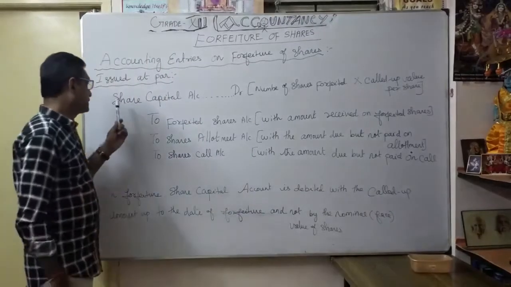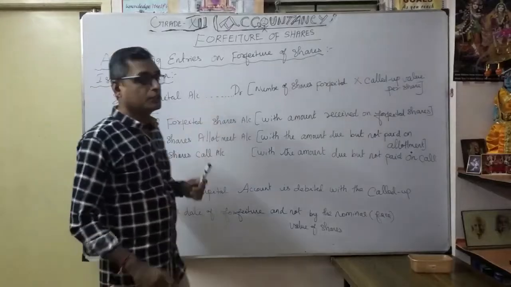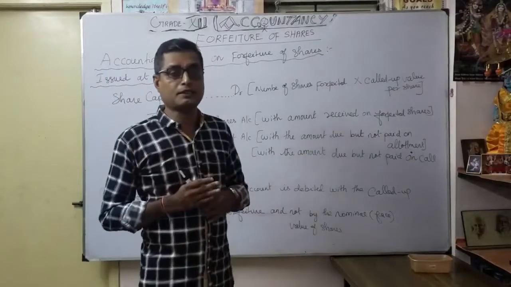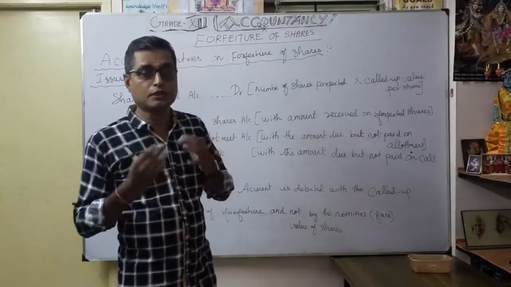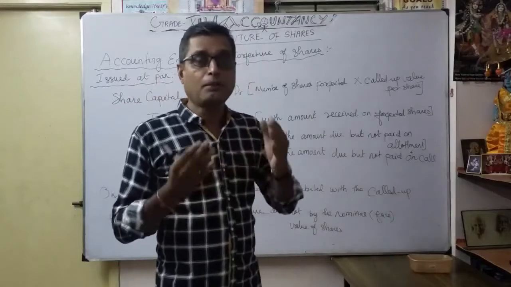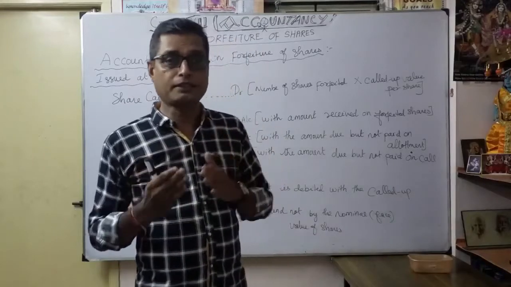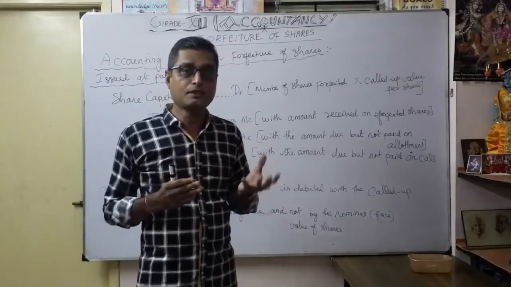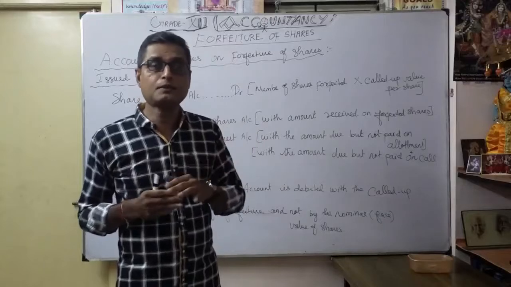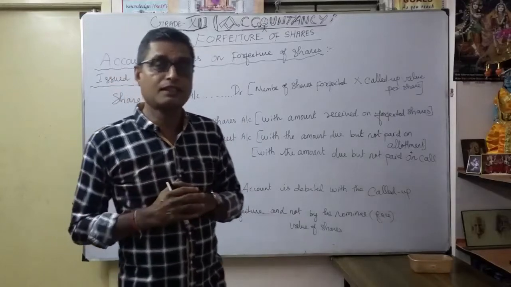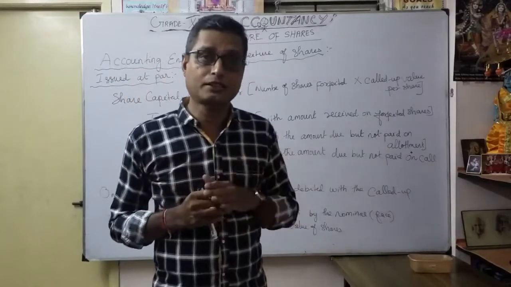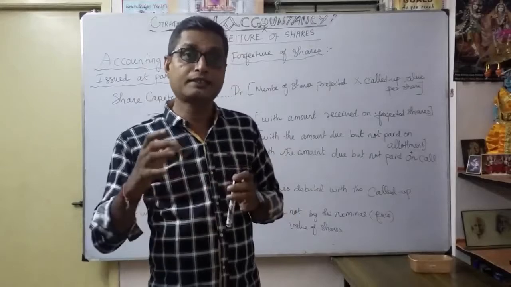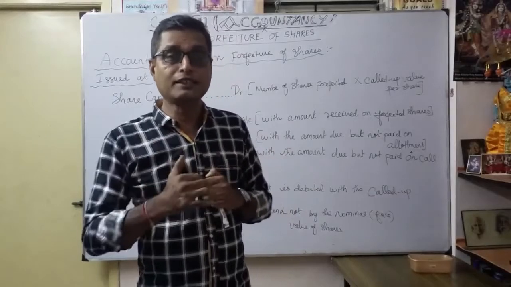See here, share capital account debit. Usually you will credit share capital account, correct? For example, when you receive share application money, bank account debit to share application account. Thereafter, whatever share application, you transfer to share capital account. So what is the journal entry? Share application account debit to share capital account. The share capital account is always credited. So here what will happen?